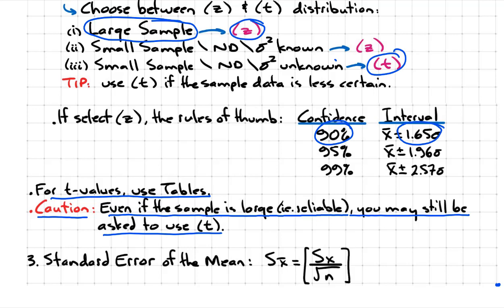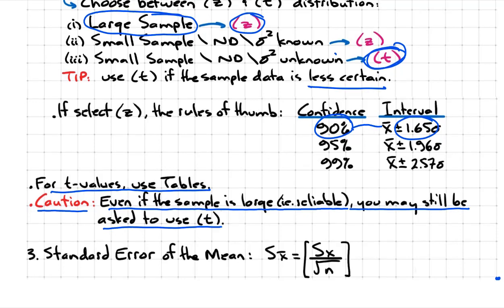So do you see why it's important to decide whether it's Z or T? These are Z numbers. If you want T numbers for the same confidence interval, again, it'll be something different. In fact, it'll be higher than 1.65, because look at the connection. With the T distribution, the sample is less reliable. So when the sample is less reliable, you want wider goalposts in order to account for the greater errors associated with your estimate. Do you see how there's a storyline behind the quants?